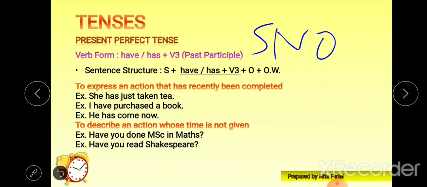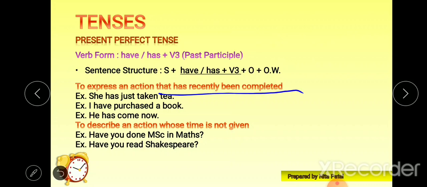Let's see some of the usages of this tense. To express an action that has recently been completed. So just now the action has been completed. To describe such an action, we can use present perfect tense. Let's see some examples. She has just taken tea. So right now that action was just completed. I have purchased a book. So recently I have purchased a book, right? He has come now. So just recently he has come, not long ago, right?